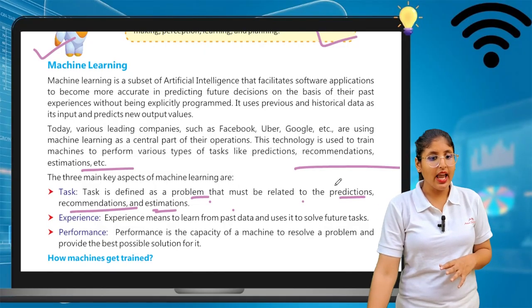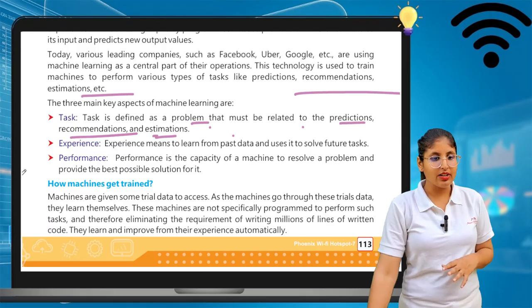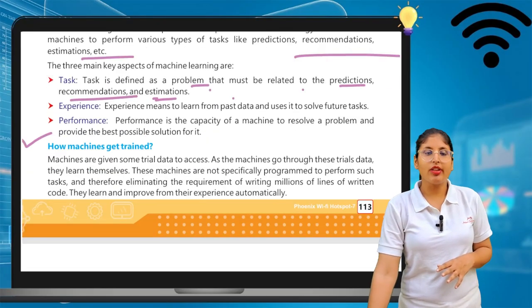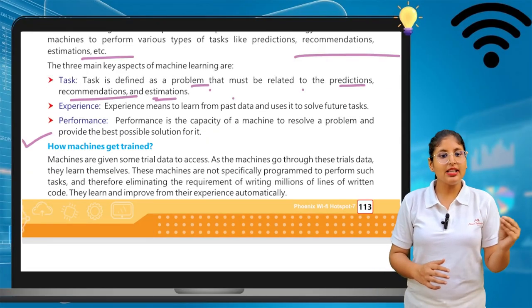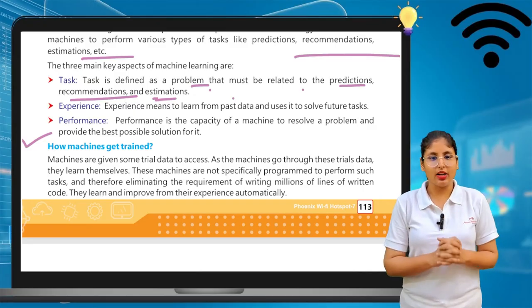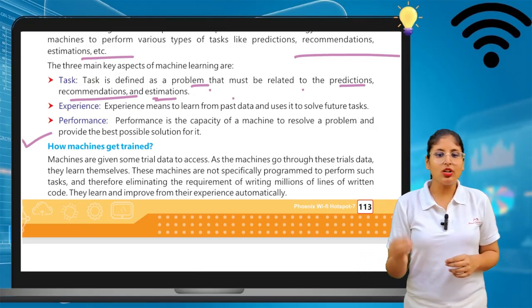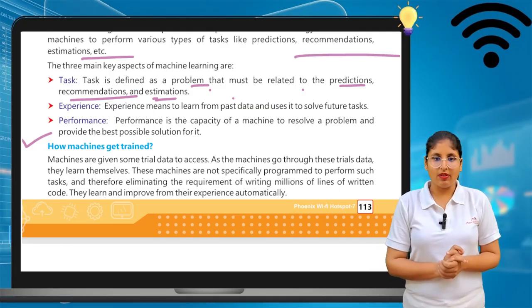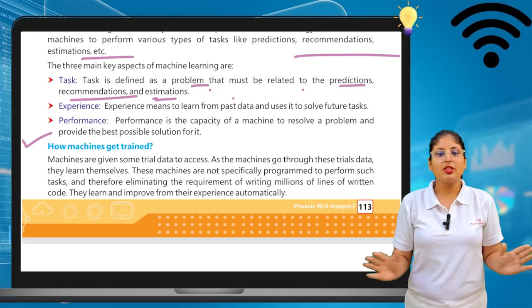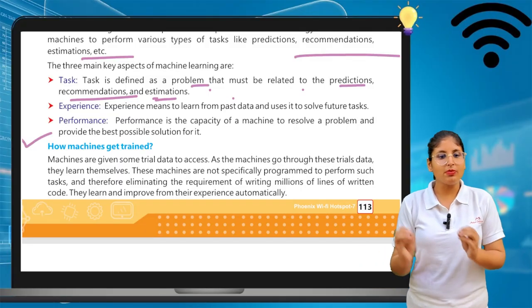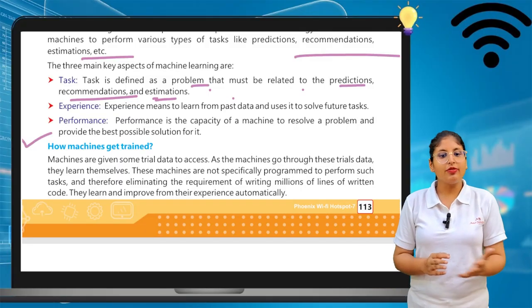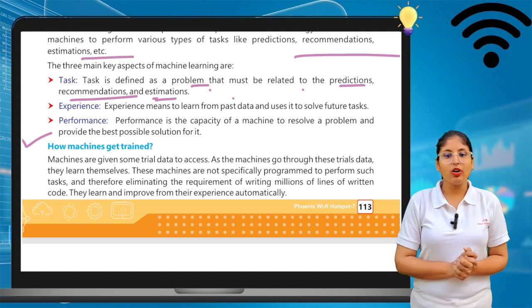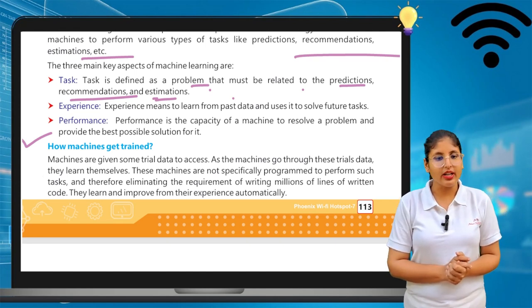Now we will see how machines get trained. Machines are given some trial data to assess. As the machines go through this data, they learn by themselves. These machines are not specifically programmed to perform such tasks, therefore eliminating the requirement of writing millions of lines of code.